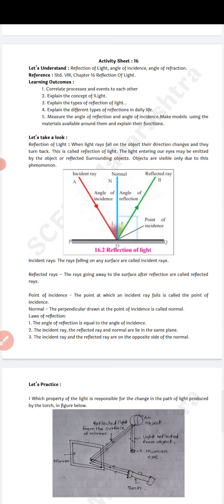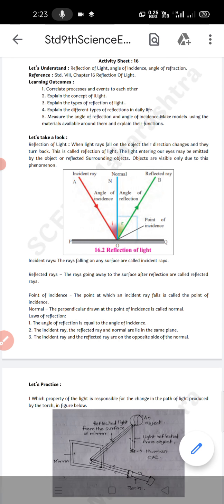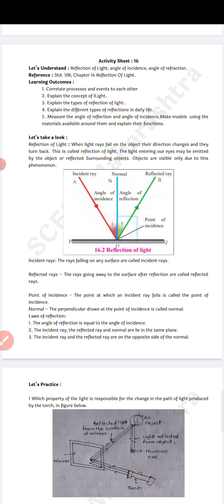We have to learn reflection of light. So what is basically the reflection of light? When light rays fall on an object, their direction changes and they turn back. This is called reflection of light.